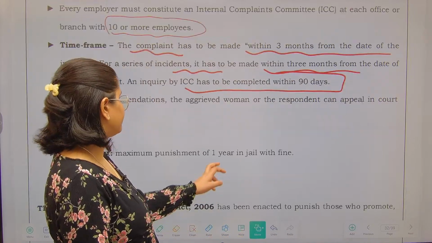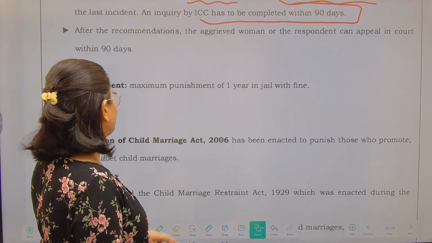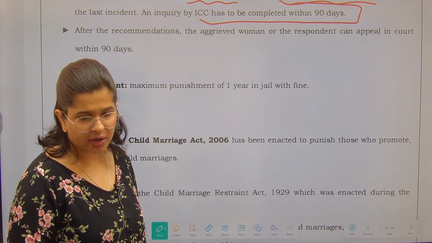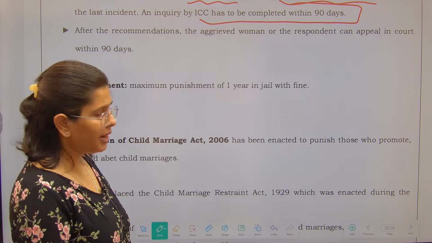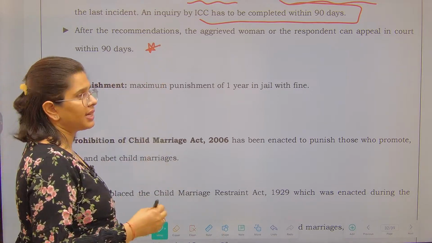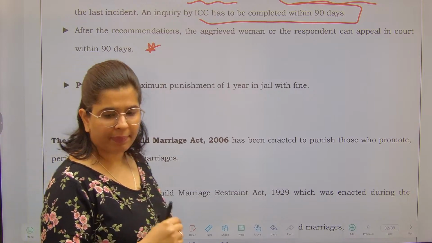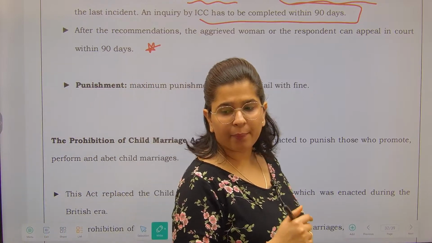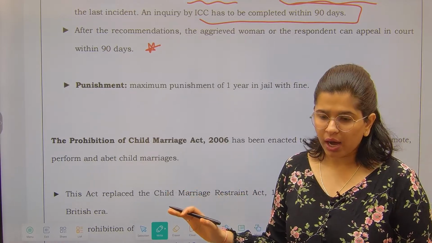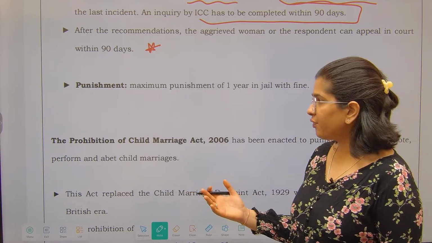Next, there is a punishment as well: minimum 1 year in jail along with a fine. And if the aggrieved woman is not satisfied with the verdict of the Internal Complaints Committee, then she can approach the court within 90 days. So that route is also allowed. You are not barred from it.